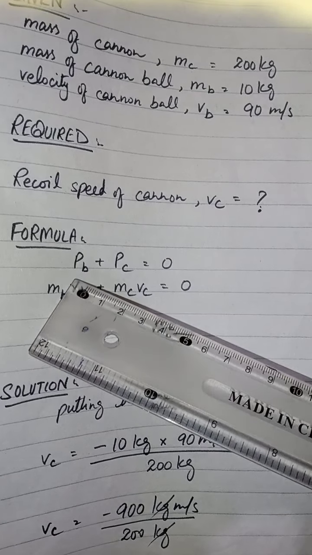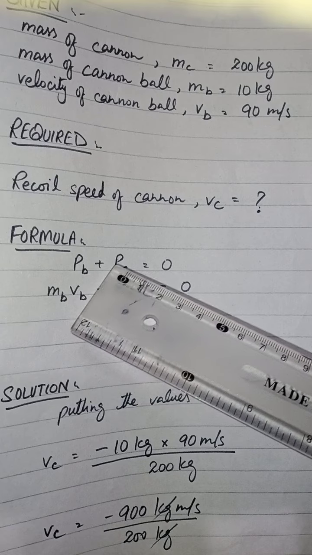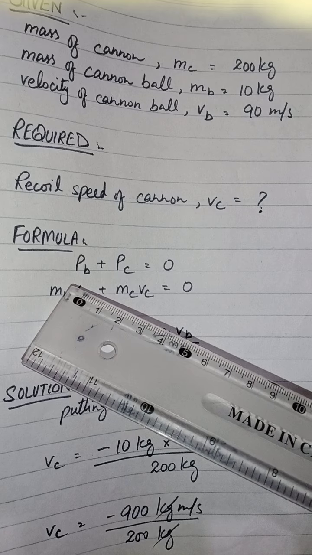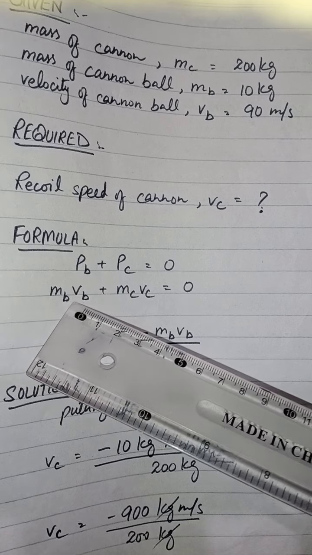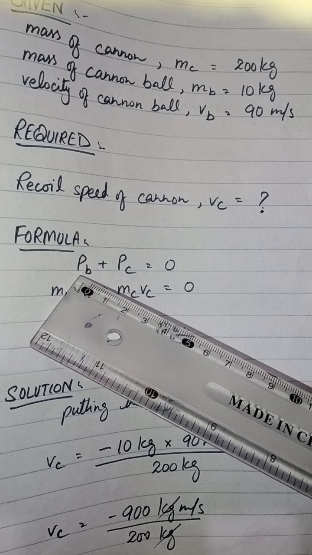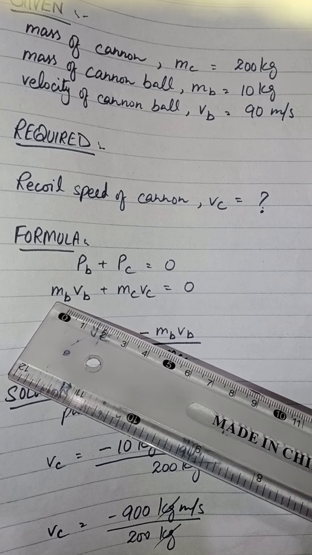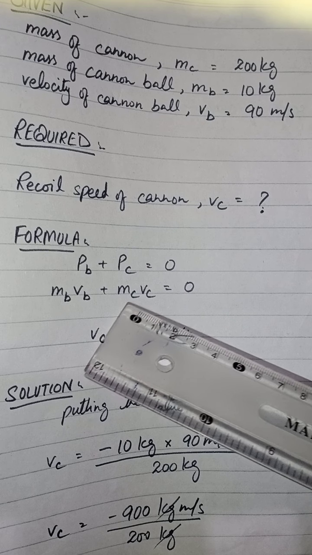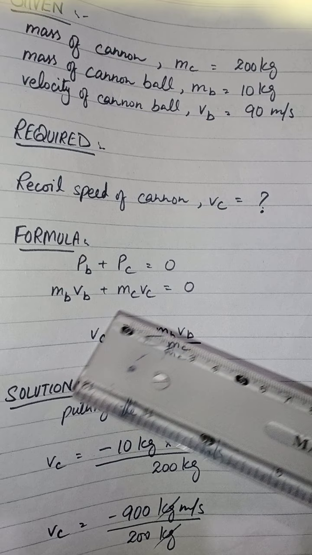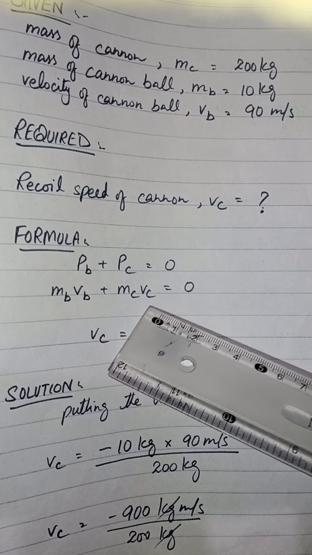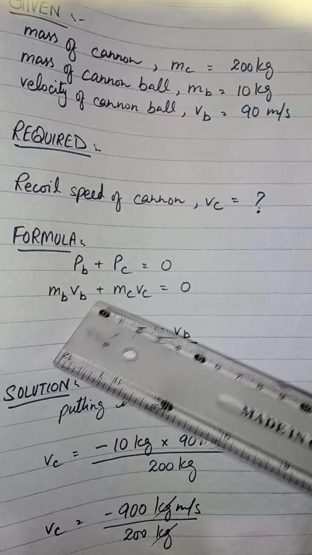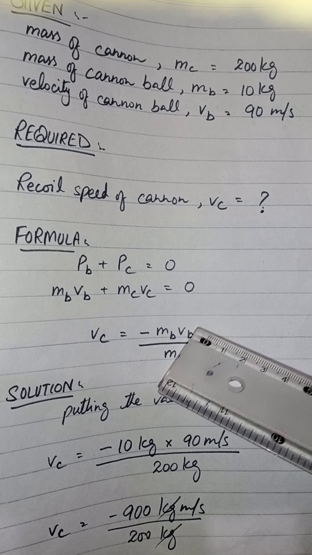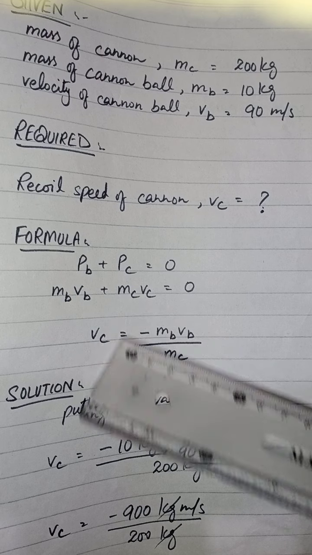The momentum of the cannonball plus the momentum of the cannon equals 0 according to the law of conservation of momentum. Momentum is the product of mv, so the momentum of the ball will be mb into vb, plus the momentum of the cannon, mc vc, equals 0. Now we have to find the value of vc, so these values will be moved to the other side. mb vb is added here, so it will be minus mb vb, and mc is multiplying here, so it will be dividing.